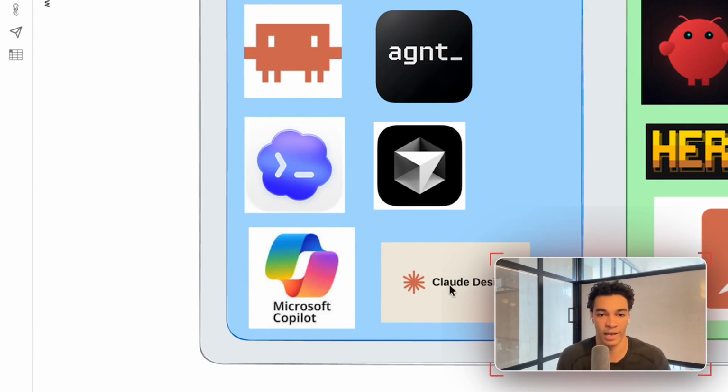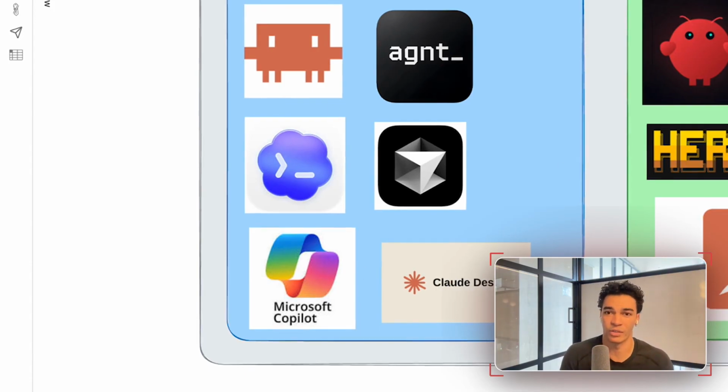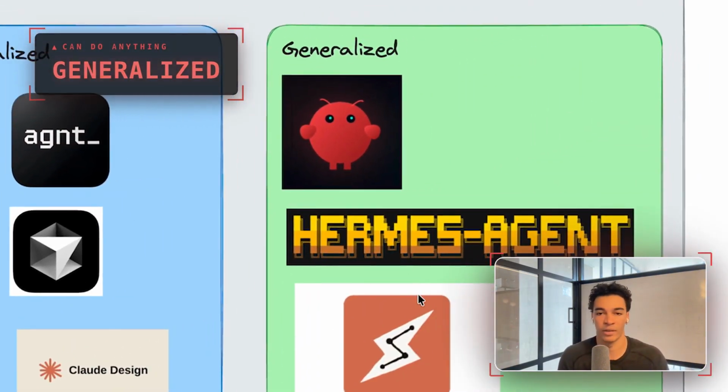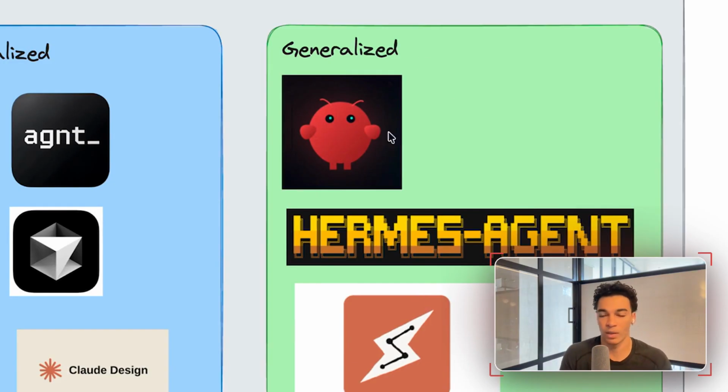And then we have Claude Design, which is obviously designed for doing AI design, right? Then we have our generalized agents. A few examples here. There are a bunch more on the market, but we have OpenClaw, we have Hermes, and we have Claude Cowork. All three of these are designed in a way that they can essentially do anything. And you might be asking yourself, so if I can download an app that's an agent that can do anything, why would I even bother with these task specialized agents?